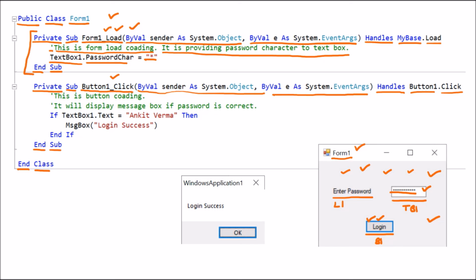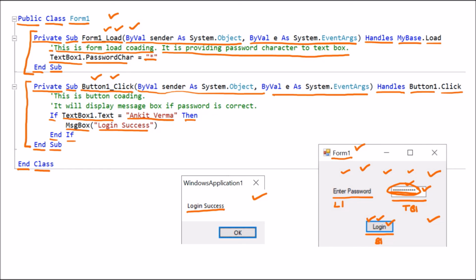So this is one part. Then afterward, if we click on the button after entering the password, this function will run. This is the function of Button1_Click. Here we can see that if TextBox1.Text, meaning whatever we have inserted inside the text box, which is right now displaying stars, is equal to Ankit Verma, let us suppose that is my name, then it will show a message box saying login success. So if this is correct, then a message box will appear saying login success.